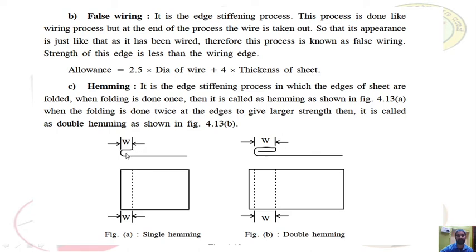So why is this folding done? Because to connect two sheets. If there is an opposite sheet like this, the other sheet will come like this, so it will make a perfect joint. Before that, in between these joints we can have a riveted joint produced between these two to give the perfect joint. So it is the process of folding the edges of the sheet for joining the two sheets. If it is done once, then it is called hemming. When the folding is done twice at the edges, to give larger strength, it is called double hemming. Okay.